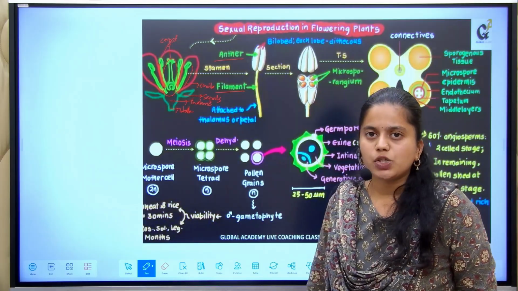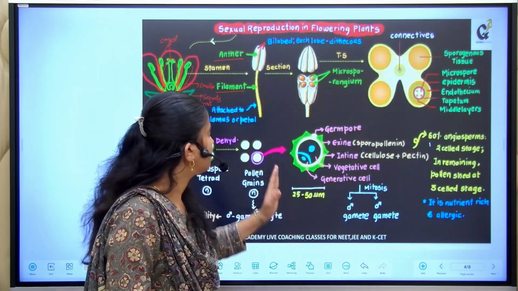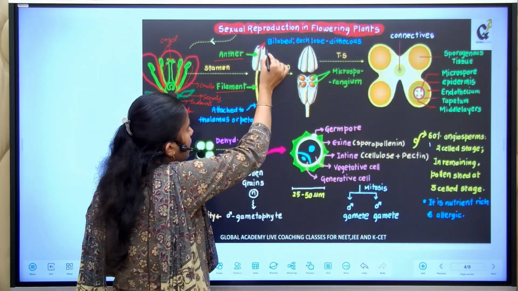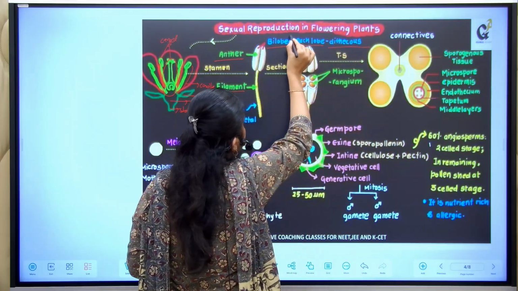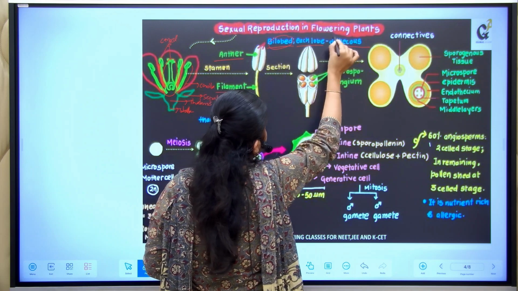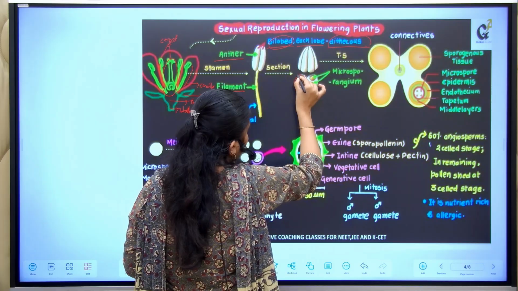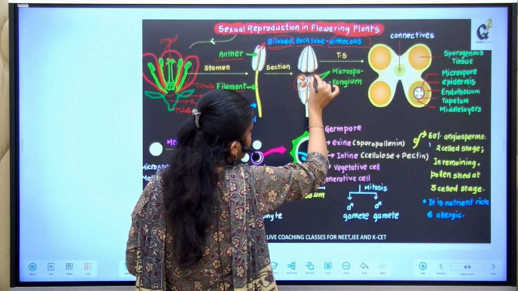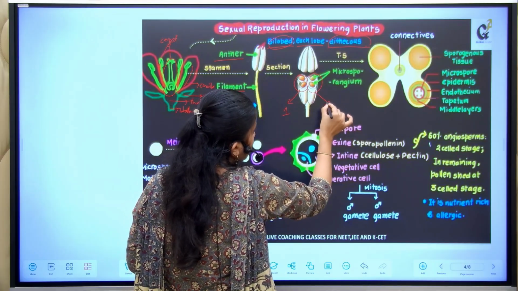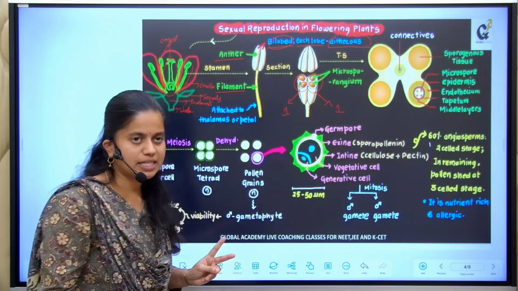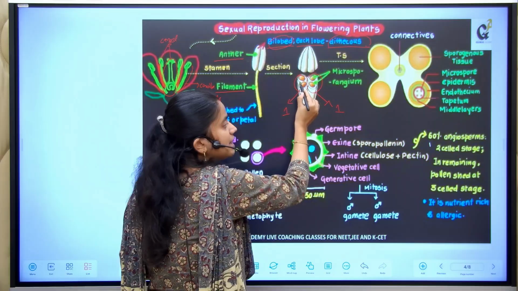When we take the TS of the anther, what is the TS? The transverse section. When we take the TS of the anther, we will understand that the anther is bilobed and each lobe consists of dithecous. What do the words bilobed and dithecous say? See, this entire part is one lobe. Okay, this one more is the other lobe. So, each anther consists of how many lobes? There are 2 lobes, so it is called a bilobed structure. And inside each lobe, how many theca are present?